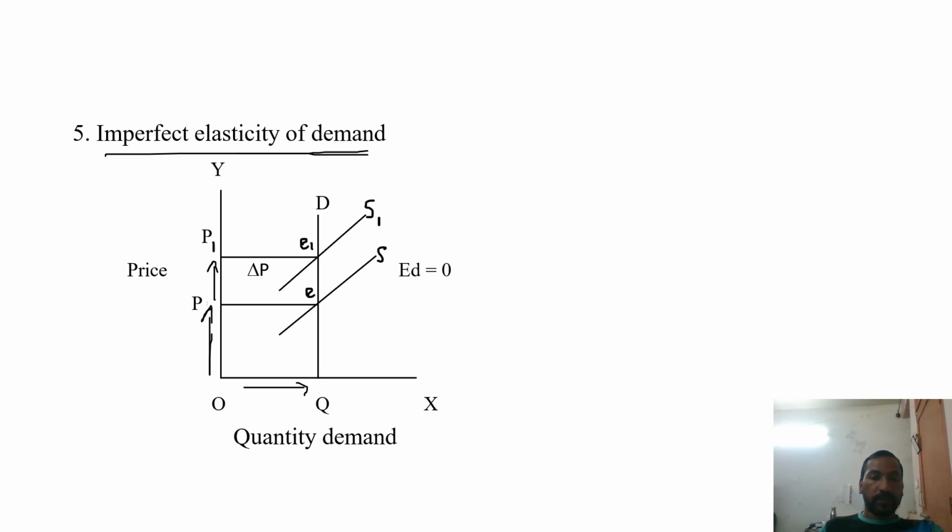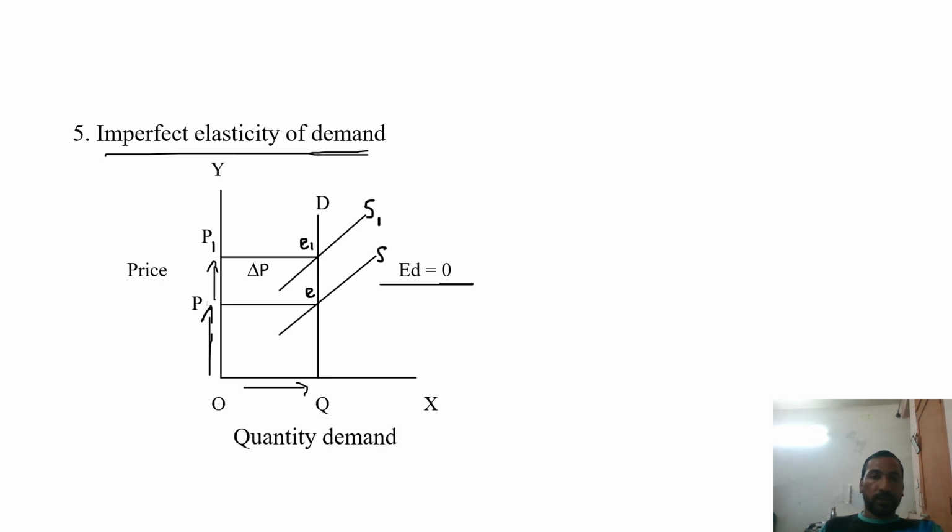In this case, the burden of the tax falls completely on the consumers, not on the producers, because the price elasticity of demand is equal to 0. In this situation, the burden of the tax is on the consumers, not on the producers.